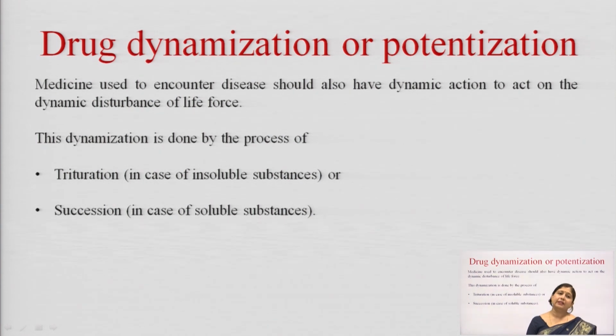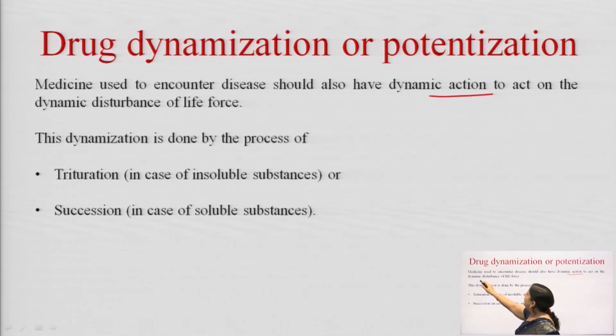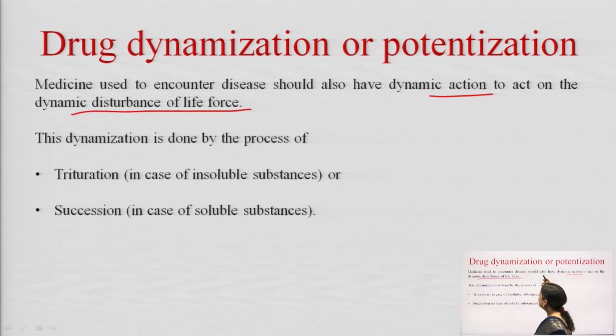Now comes the drug dynamization or potentiation. See, it is not fixed that a single dose will be given to a patient. Even if two twins go to a doctor for a similar problem, the doctor will always analyze those two people as separate entities and the drugs which will be given to them will be different. Okay. So, here the dose as well as the drugs which are given to the patients are of different concentrations. And to do that we call it drug dynamization. So, when there is a dynamic disturbance in the life source, we have to change the concentration of the drugs.